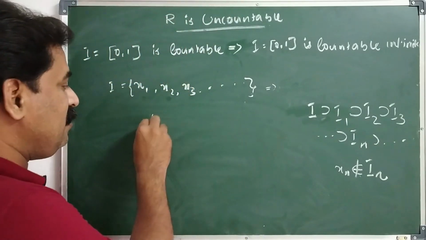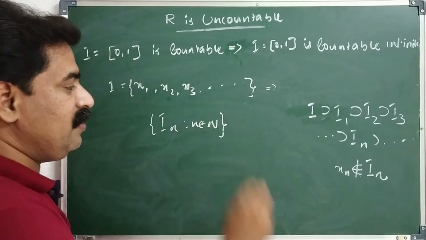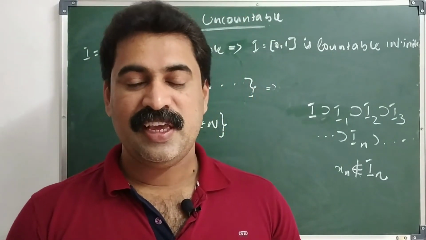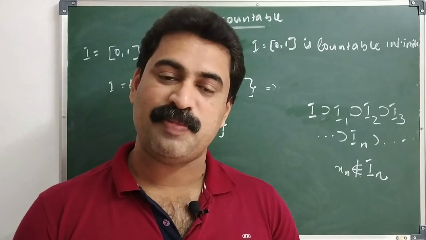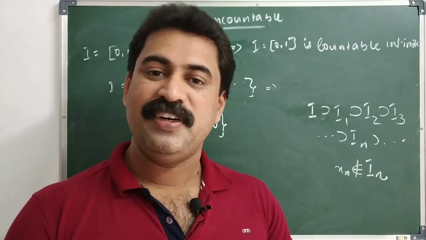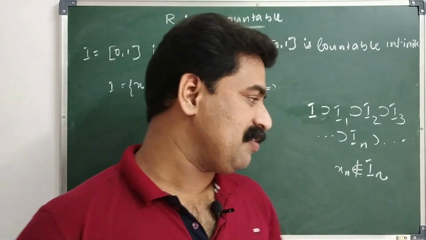Here the collection of sets In, such that n belongs to capital N, is a sequence of nested intervals. Here we can apply the nested intervals property. The link of this theorem, the nested interval property, is there in my description box.